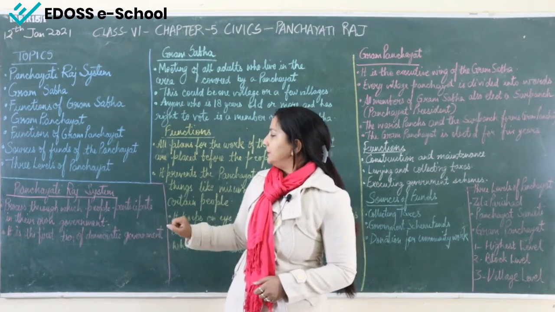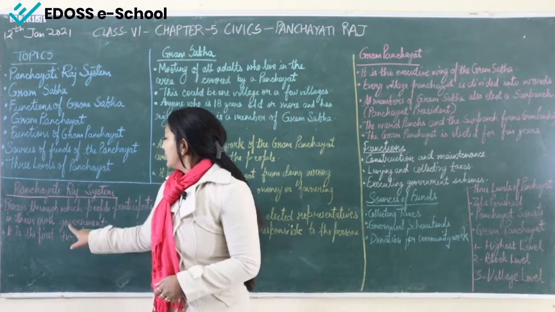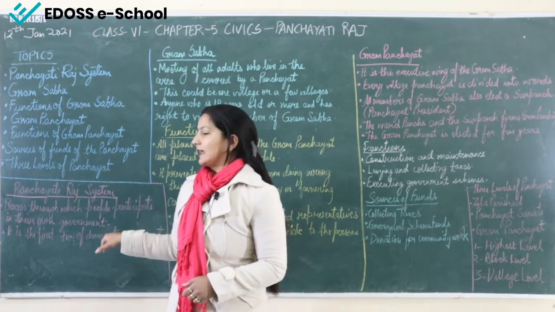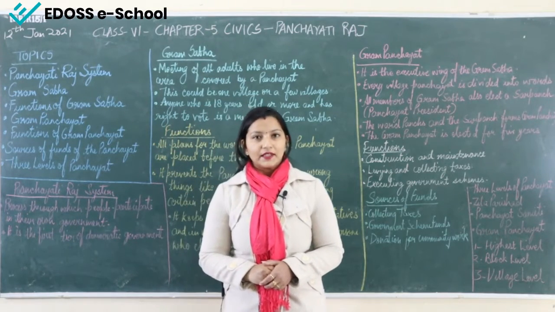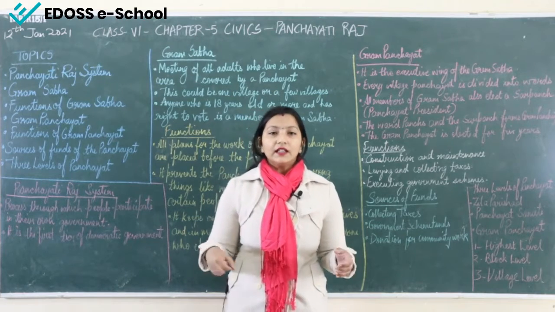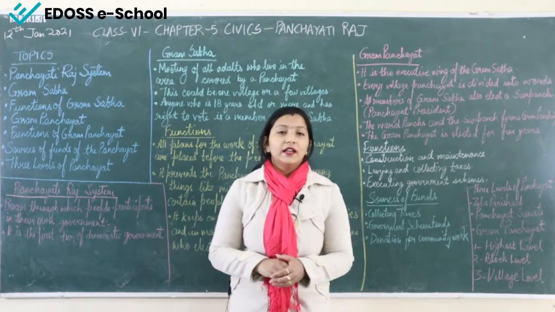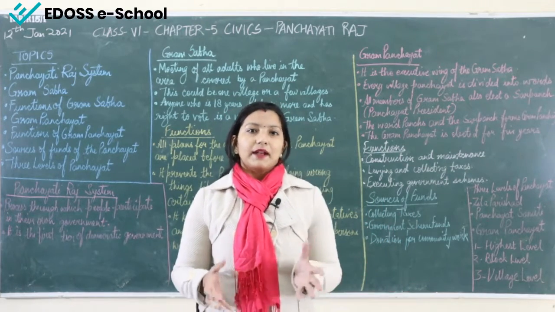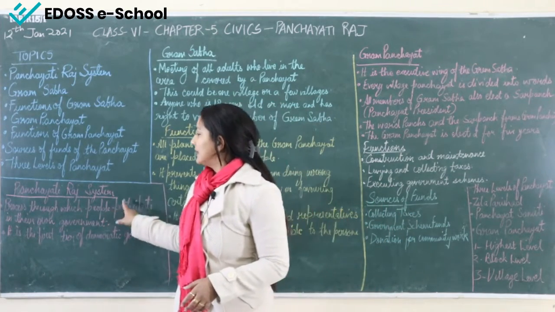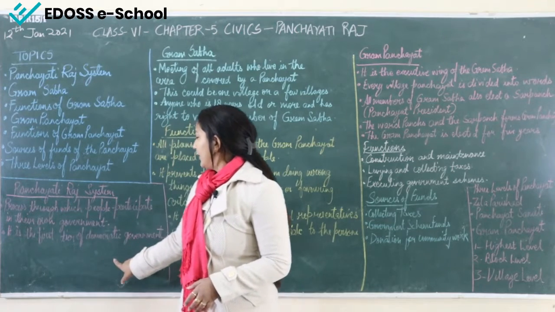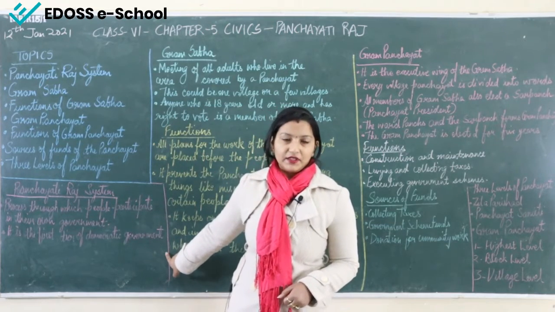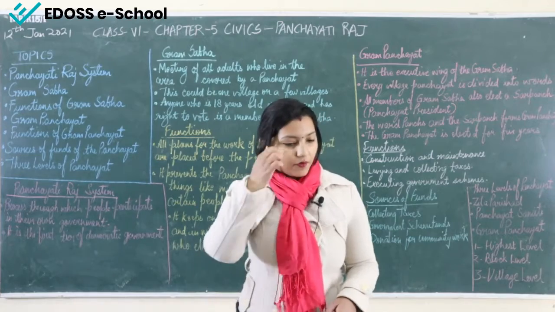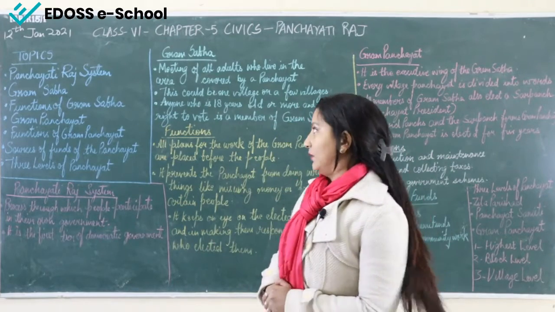Now what is this system? It is the process through which people participate in their own government. Means the government in the village area, all the people living in that area, participate in this Panchayati Raj system. It is the first tier of democratic government. So the Panchayati Raj system is the first tier of the democratic government.